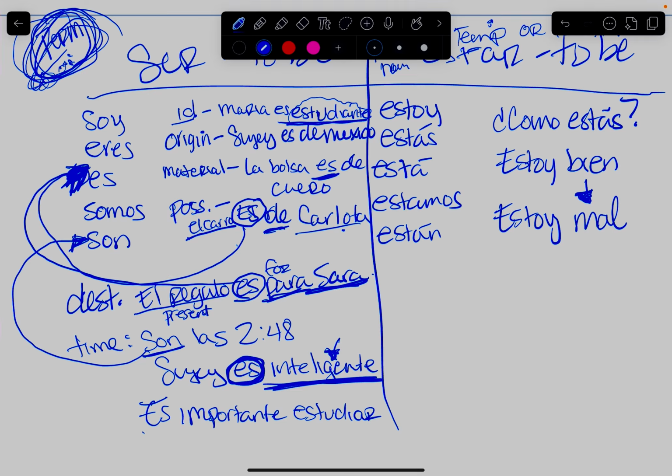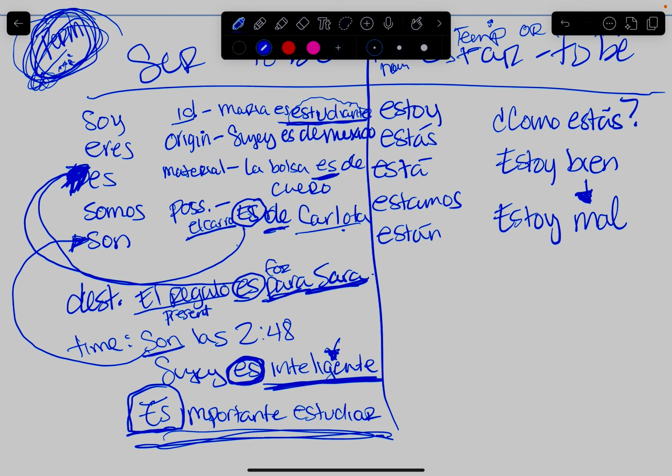This means it is, right, important to study. Overall, that's a true statement. Regardless of if you're in math class or English class or Spanish class, it's always important to study if you want to pass tests, if you want to pass classes. So this is a generalized statement that is true. Does that make sense?